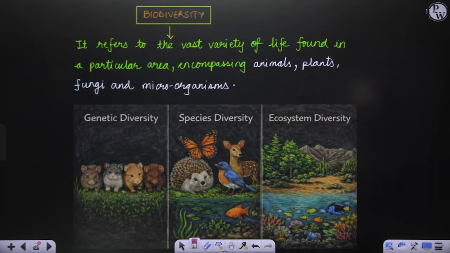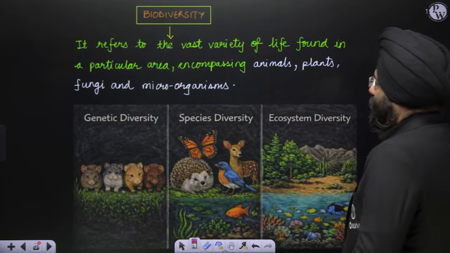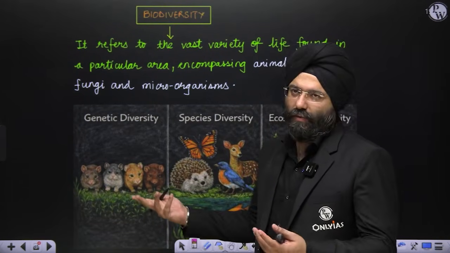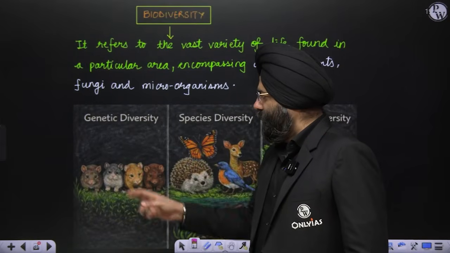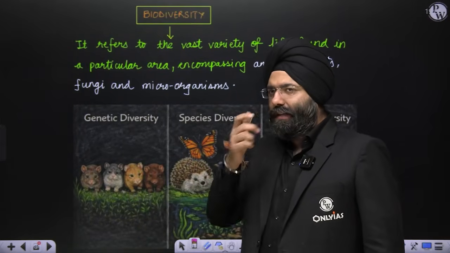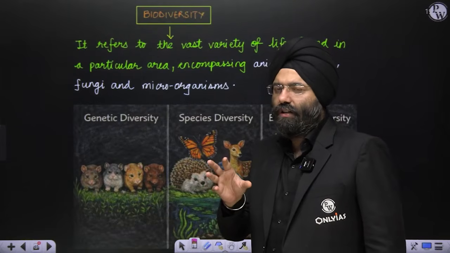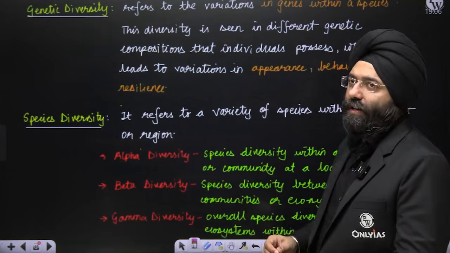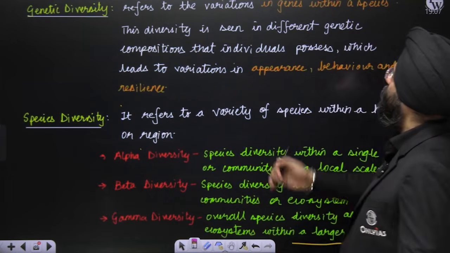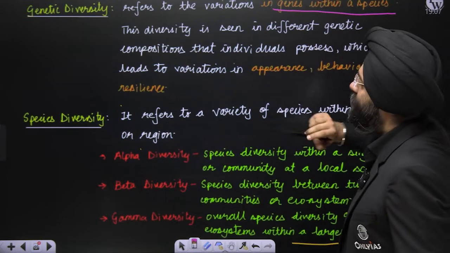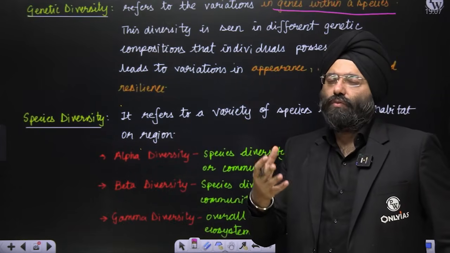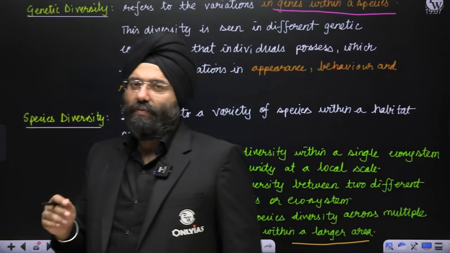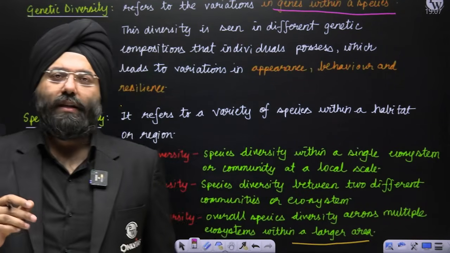See, when I talk about biodiversity, let us see this diagram. Can you see these are small mice, whatever species they are? There are different colors, a little bit of variation. Do you realize they are of a similar species but different variations are there within a species? This is genetic diversity. Genetic diversity refers to the variations in genes within a species. Let us say I am Homo sapiens, you are also Homo sapiens. There are Homo sapiens across the world, and you realize there is certain variation in the genes present within Homo sapiens also. So that is what is known as genetic diversity.